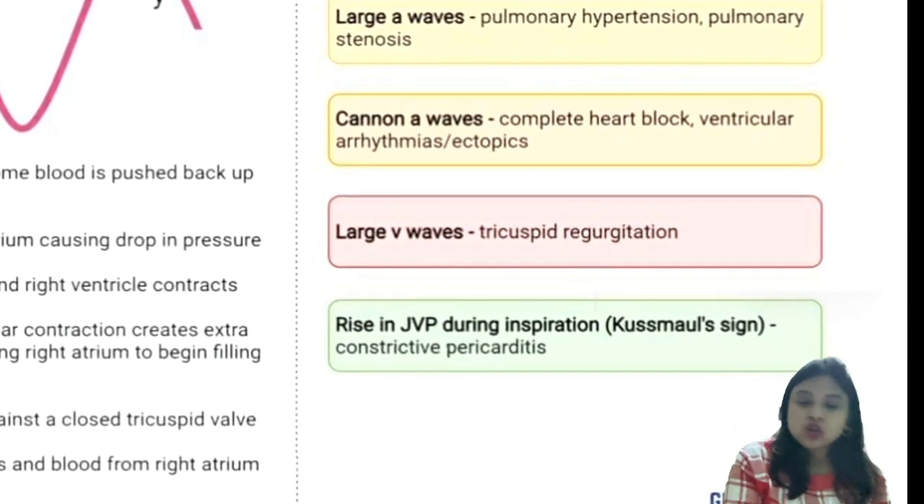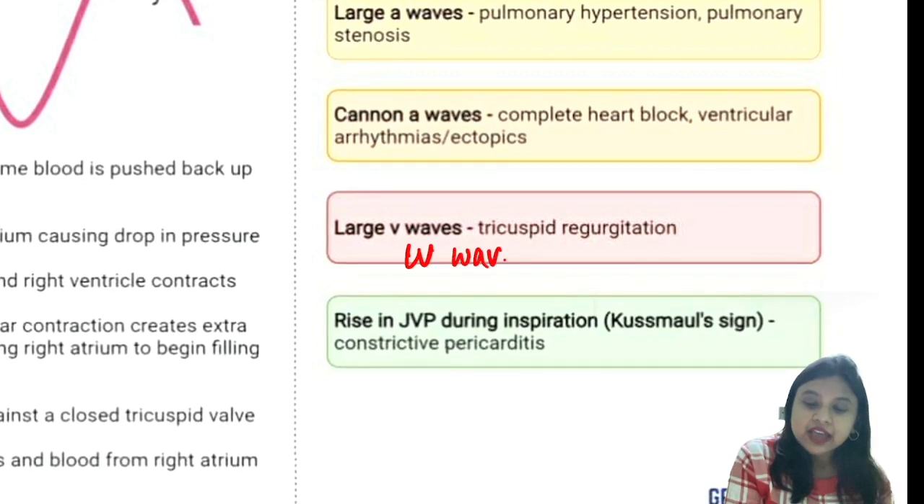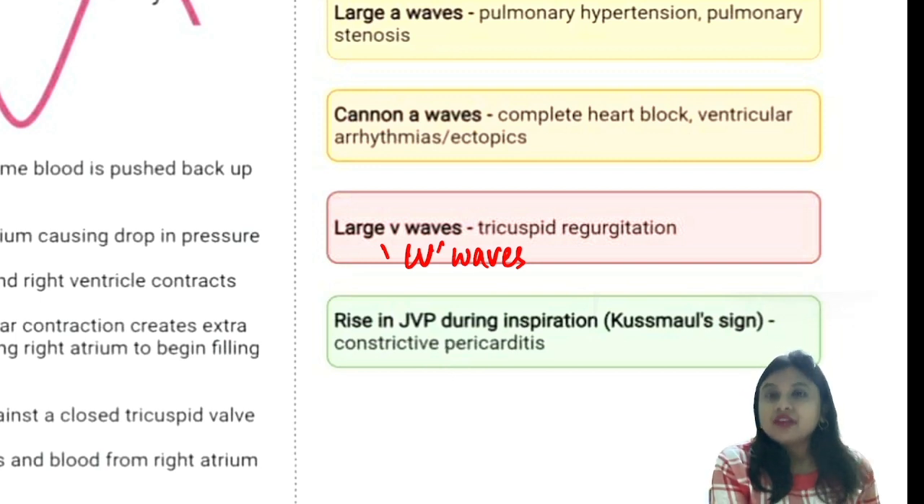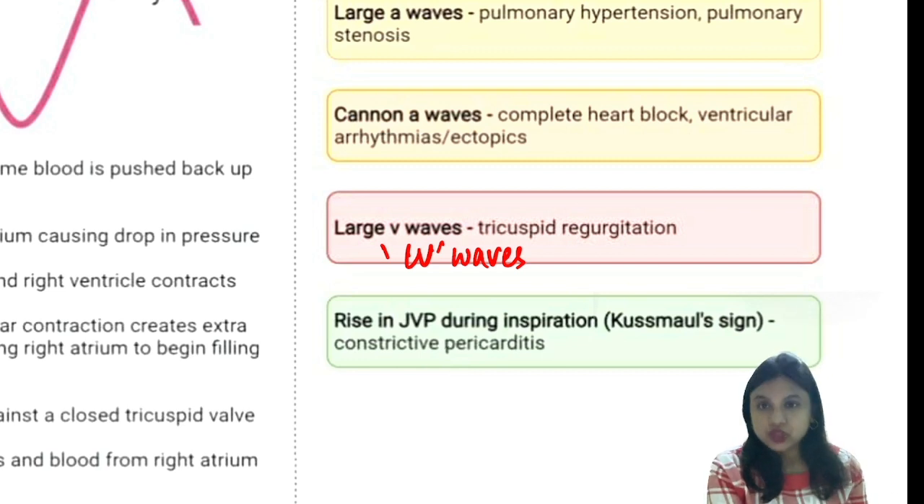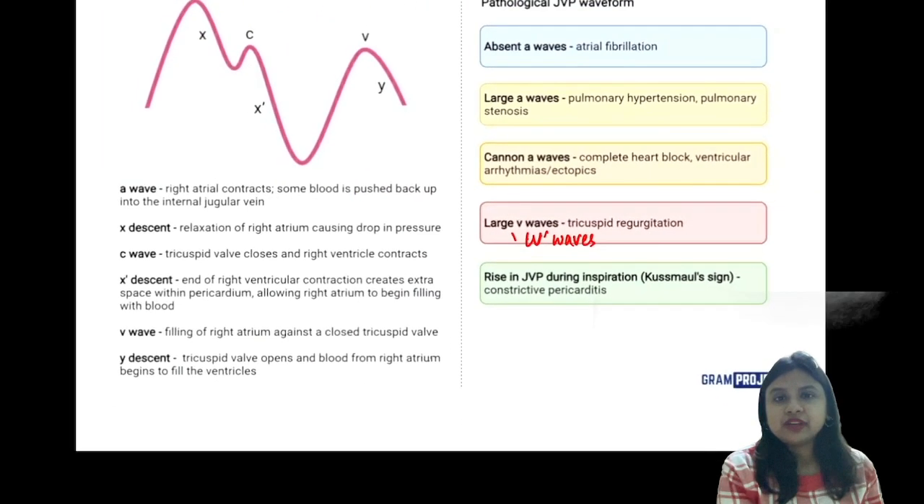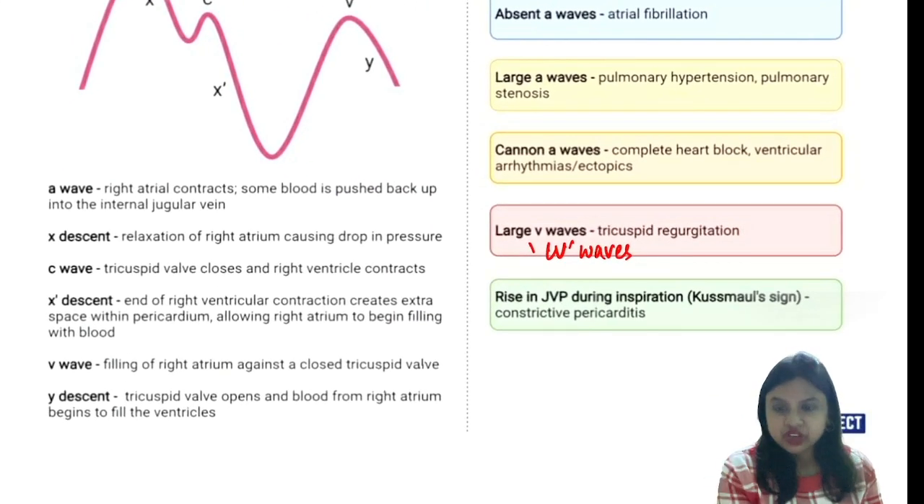Whereas large V waves, also known as CV waves, sometimes the C and V waves can join, are found in tricuspid regurgitation. And whenever the patient is inspiring and there is a rise in JVP, this is known as Kussmaul's sign, and this is found in constrictive pericarditis. So mid-diastolic murmur, MDM, you get in mitral stenosis and tricuspid stenosis. Tricuspid stenosis results in a prominent A wave or a giant A wave in JVP. So together the answer is going to be tricuspid stenosis, right? So hopefully I am clear with a basic understanding of JVP waveforms.